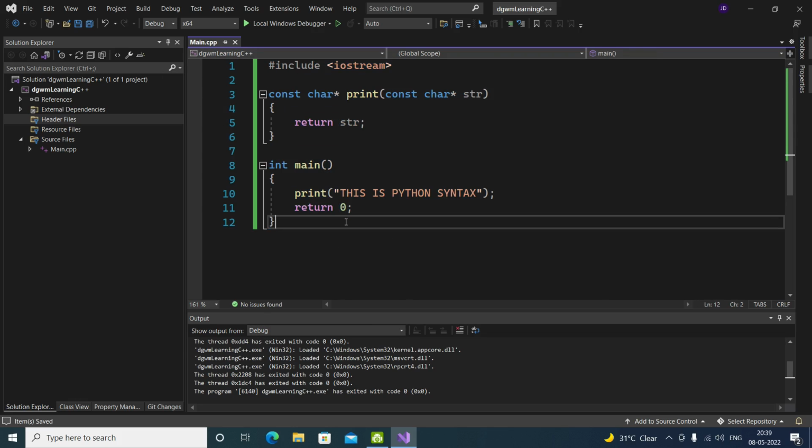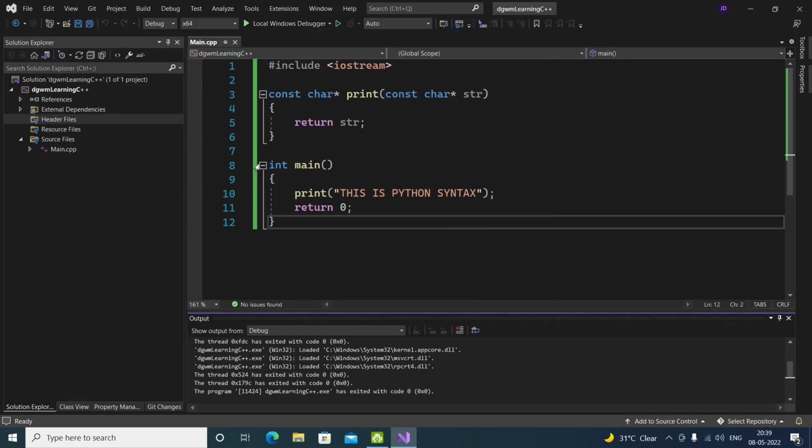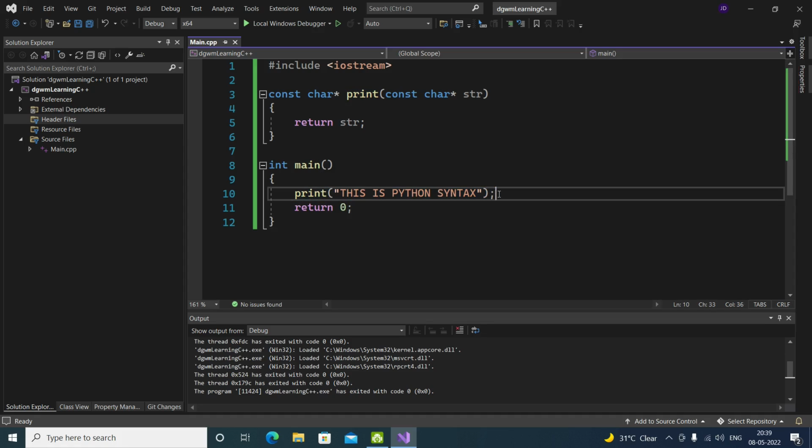Now what if I try to run the program? It didn't show us anything. But why? I wrote every single line of code correctly and there is no error, so why are we not seeing it? The reason is we just call that function, and this function is returning the string whatever we put in there. It means the value of this is the string that we pass to it.